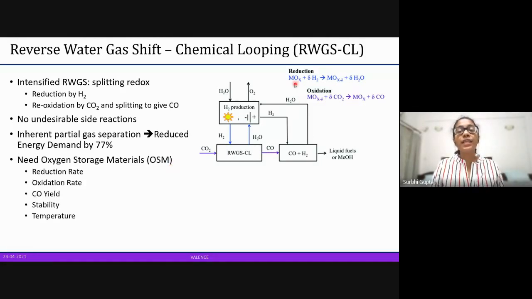So as I said, we need a metal oxide. This metal oxide, they are called oxygen storage materials. And their properties determine the reduction rate, oxidation rate, carbon monoxide yield, and their stability also determines what temperature the reaction is going to take place at.